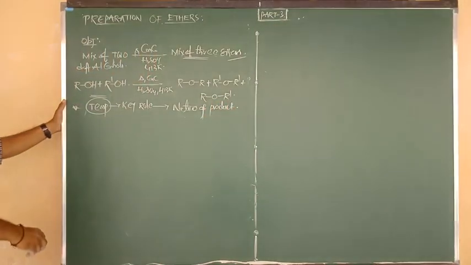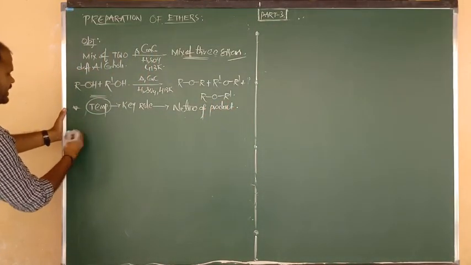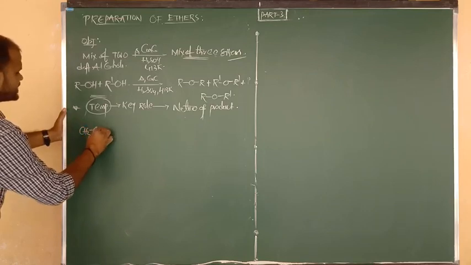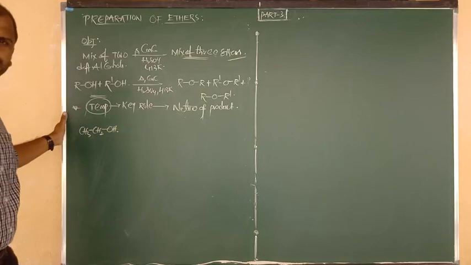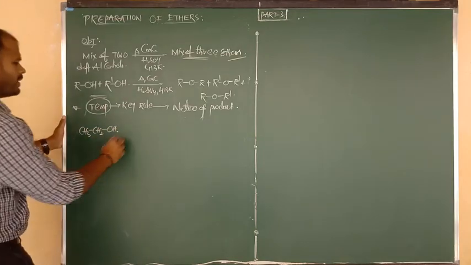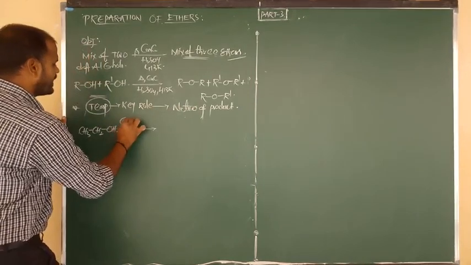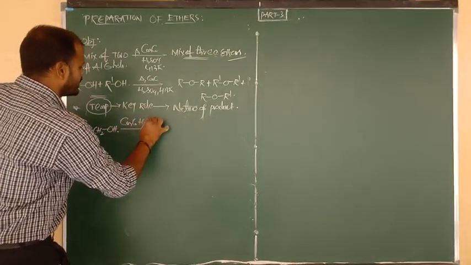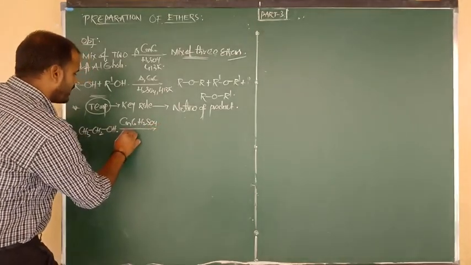Good. So how does temperature play an important role? I am going to consider one reactant here. CH3 bonded to CH2, CH2 bonded to OH. What is the name of the reactant? Ethanol, or we can say ethyl alcohol. Upon heating with the same dehydrating agent, concentrated sulfuric acid, and also heating with alumina.